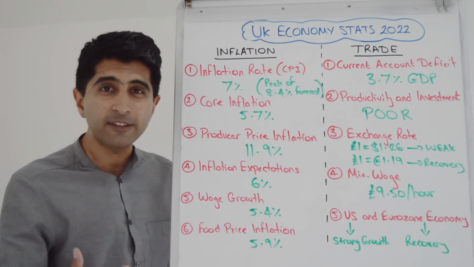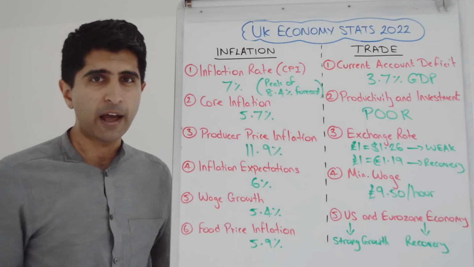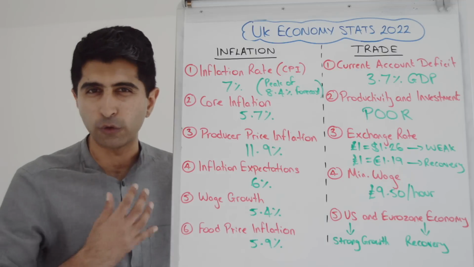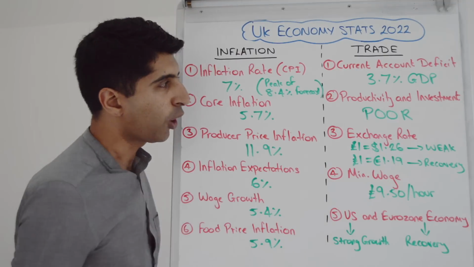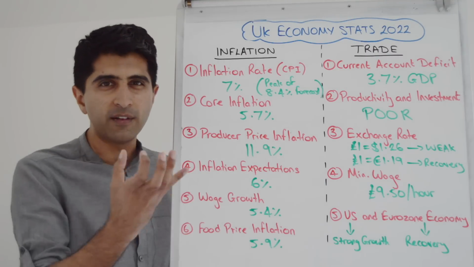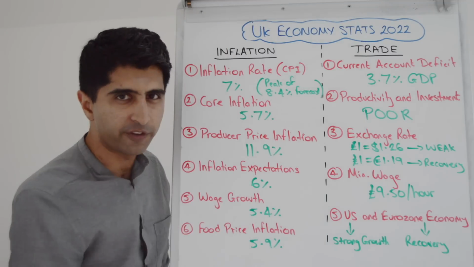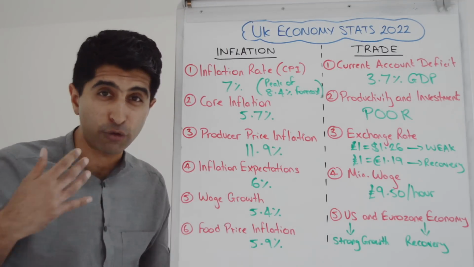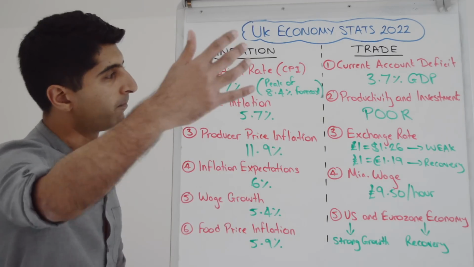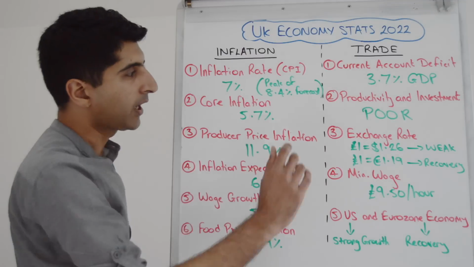It's been that way ever since we voted Brexit. Naturally, business confidence terrible after that vote, given the uncertainty. COVID hit, huge uncertainty for firms again. There was almost no investment taking place during the COVID years. Recently, we've seen green shoots of recovery, but now with the cost of living crisis we're going through, high rates of inflation and uncertainty again, business confidence is coming down. At the same time, contractionary policies like higher interest rates are not helping to fuel more investment. So again, this is driving our very, very high current account deficit.